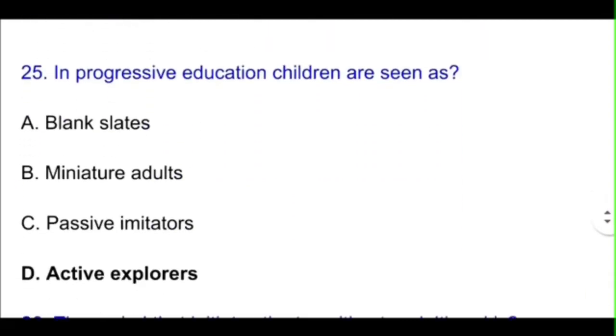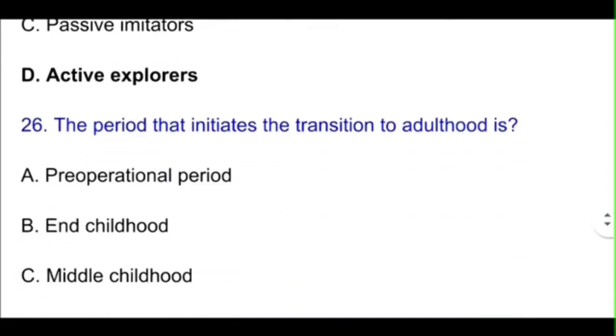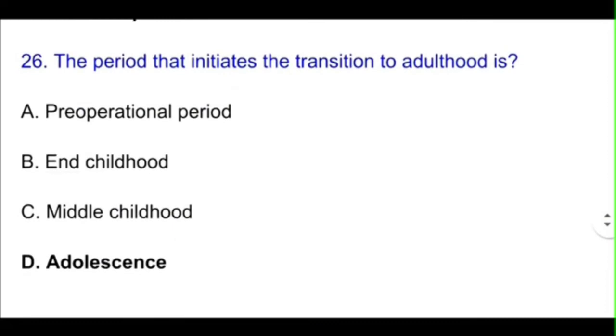Next question, question number 25. In progressive education, children are seen as... So in progressive education, children are always seen as active explorers. Okay, and the teacher acts as a facilitator. Okay, so the correct option will be option D. Next question, question number 26. The period that initiates the transition to adulthood is... So the correct option will be adolescence. Okay, the correct option will be adolescence, that is option D.